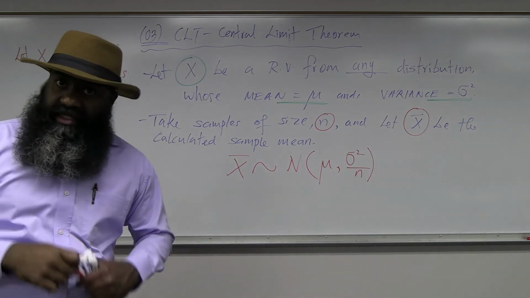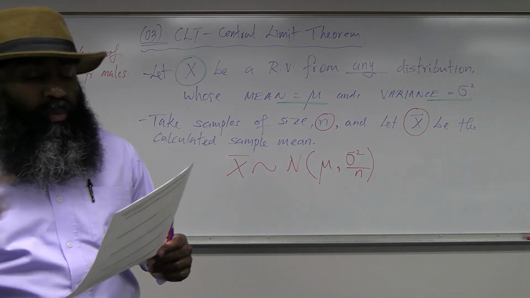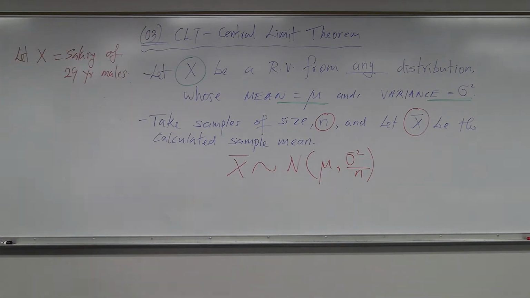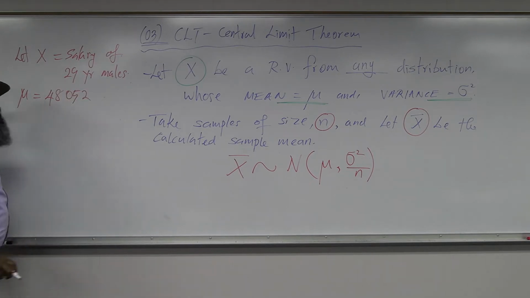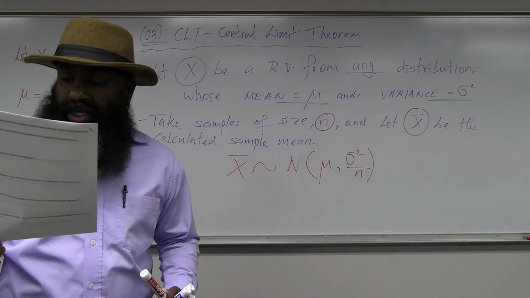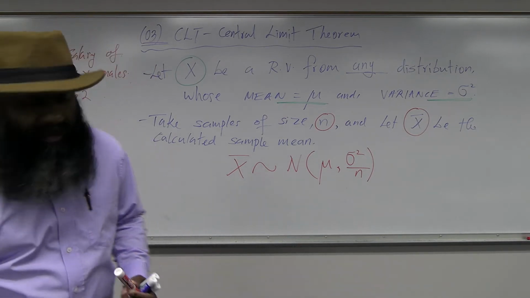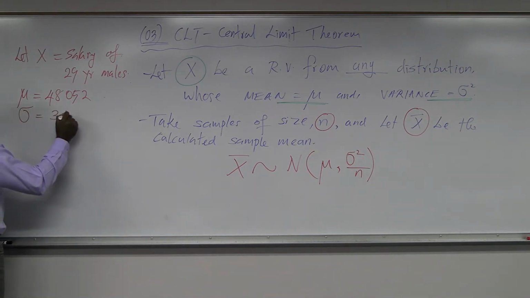The distribution of x is not given, but they say that the true mean is $48,052. So true mean, which means mu for random variable x, is $48,052. And the true standard deviation of 3,120. That means sigma equals 3120.